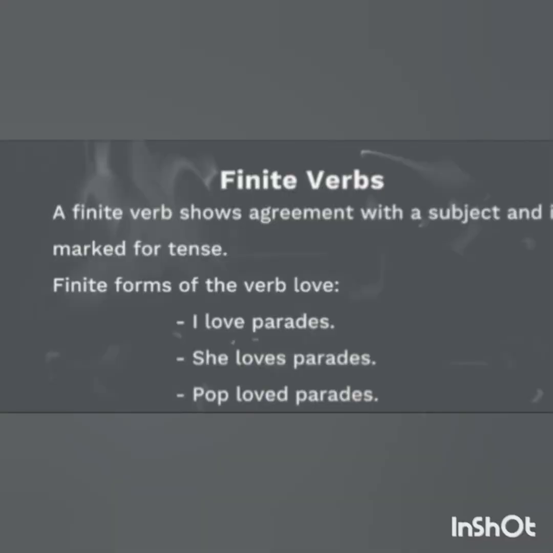The first one is finite verbs. Finite verb shows agreement with the subject and is marked for a tense. And we can say that these verbs change their forms with the subject and tense. So, I explain it with the example. The first is I love braids, and the second one is she loves braids.